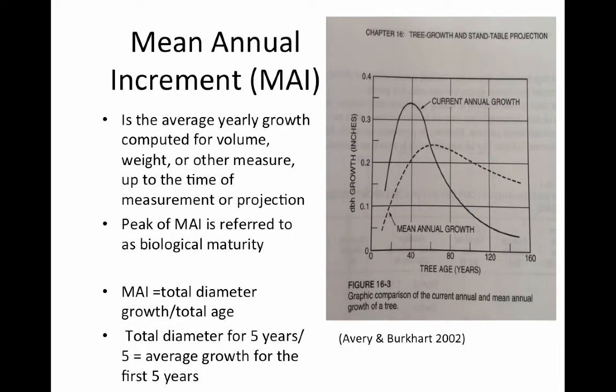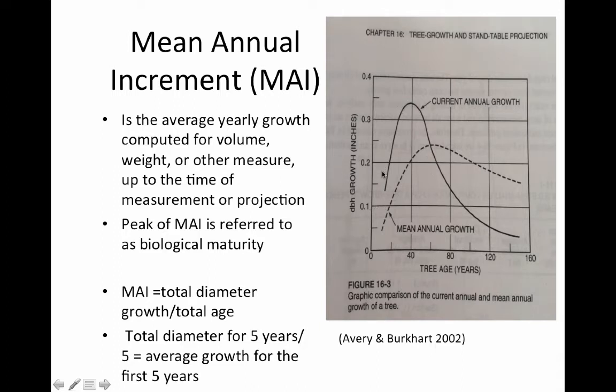So a mean annual increment, or MAI, is the average yearly growth computed for volume, weight, or other measure up to the time of a measurement or projection. So the peak of MAI is referred to as biological maturity. So we see this mean annual growth. And so mean annual growth is the total diameter growth divided by total age. So we see this mean annual growth kind of moving up.